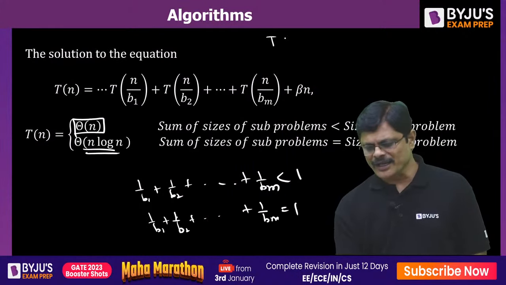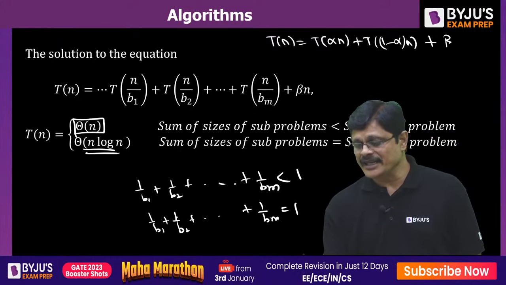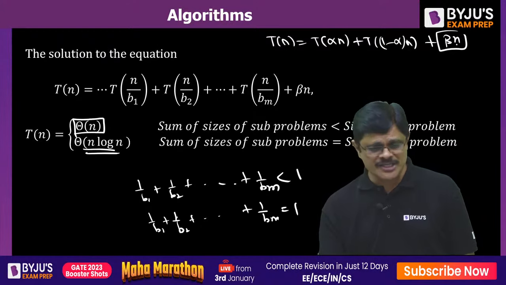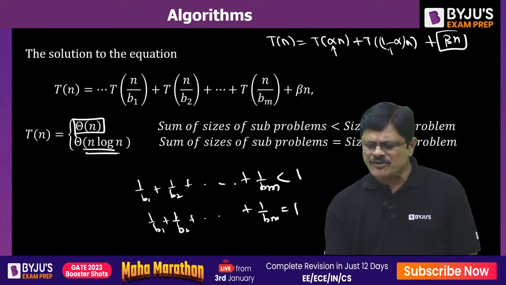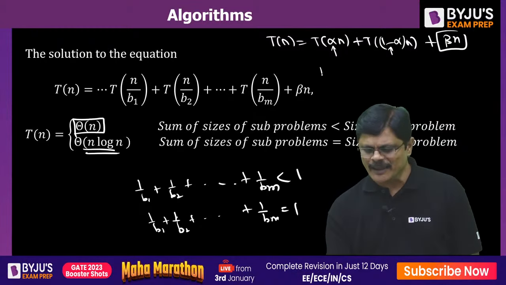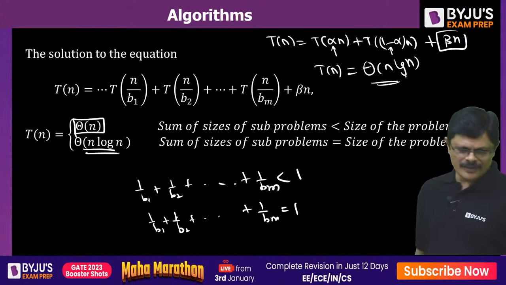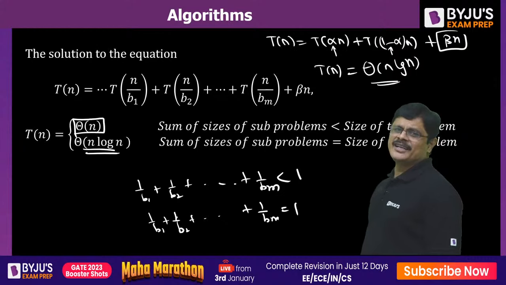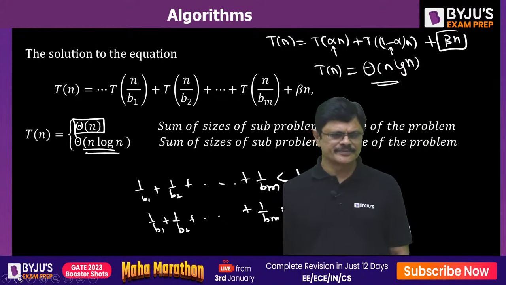There is one more like this: T(n) is equal to T(alpha n) plus T((1 minus alpha) n) plus beta n. This beta n is some constant times n, sir. Same story here, alpha plus 1 minus alpha is 1. So what is the time complexity? Time complexity is theta n log n, my dear friends. Hope you understand. All of you able to follow?